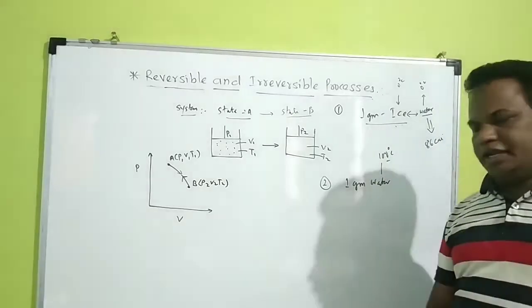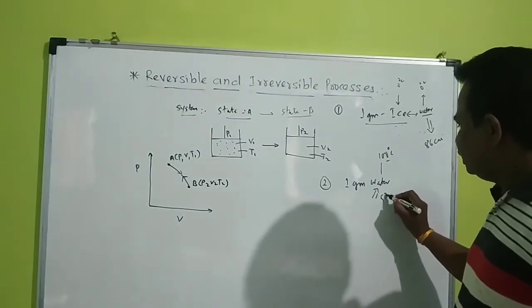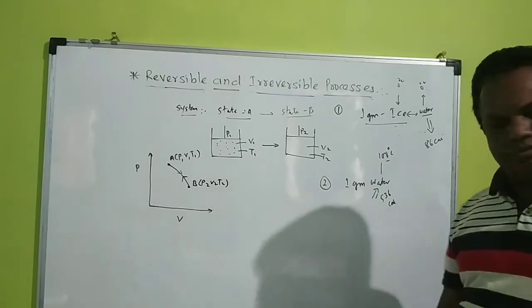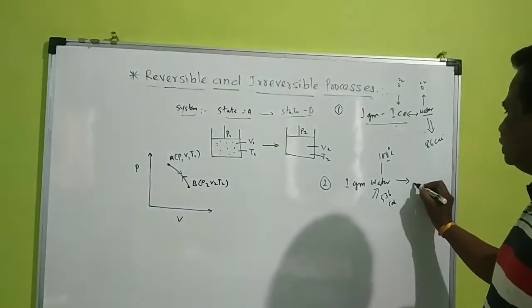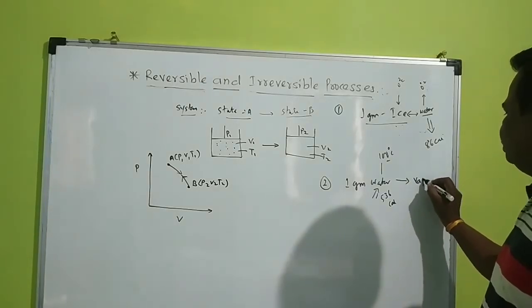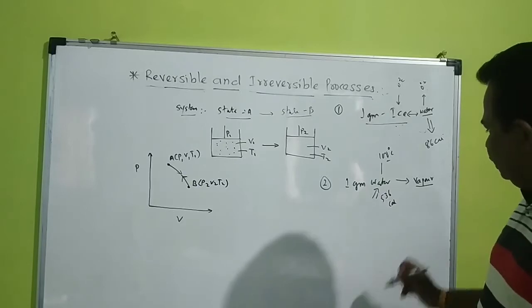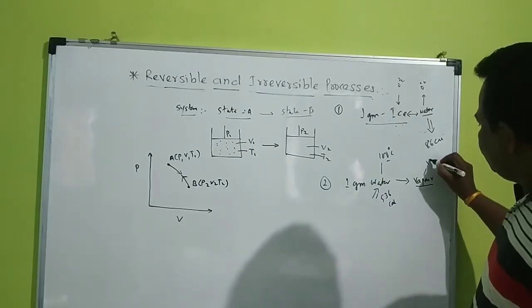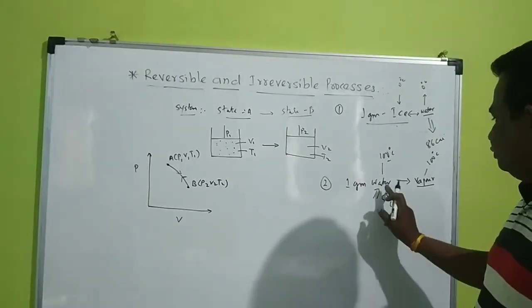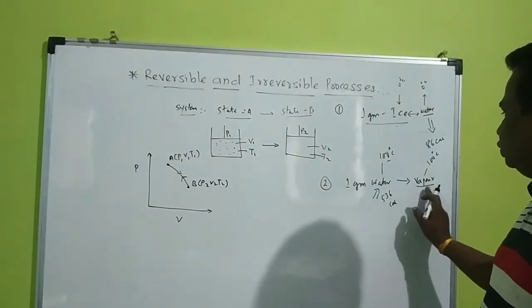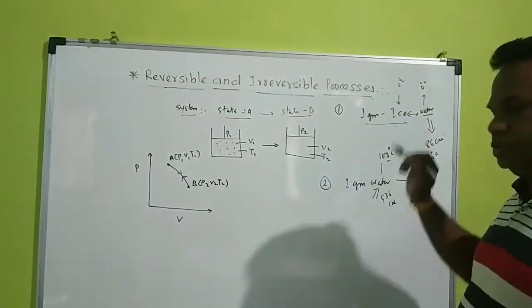At 100 degrees centigrade, if we provide 536 calorie energy to this water from outside, then this water is going to become a vapor. So vaporization takes place. This vapor is also at 100 degrees centigrade. There is no change in temperature when water changes to vapor. It is an isothermal process. This is also an isothermal process.